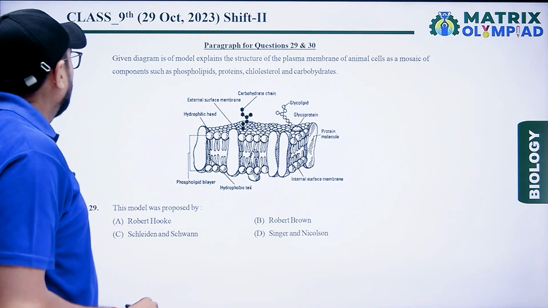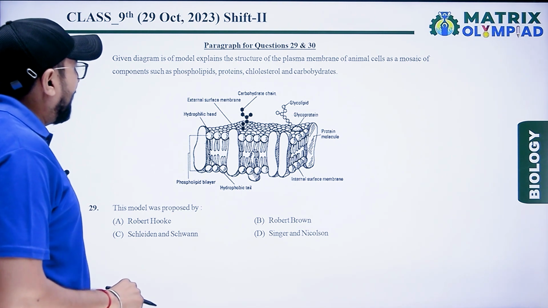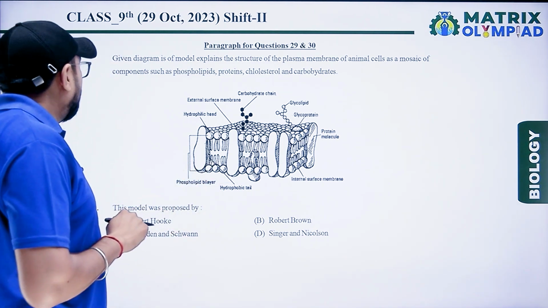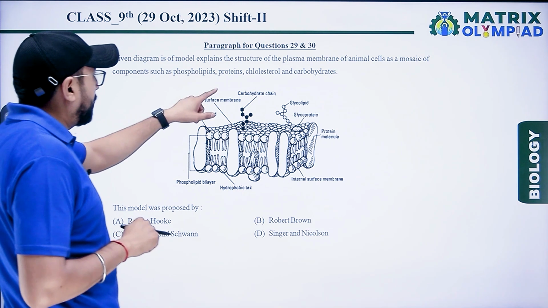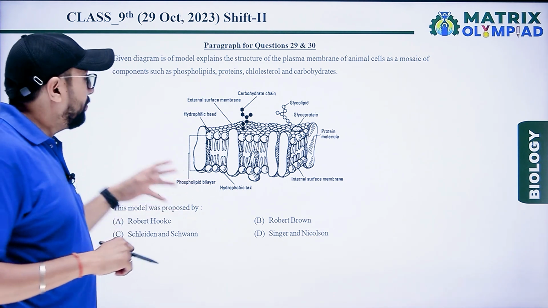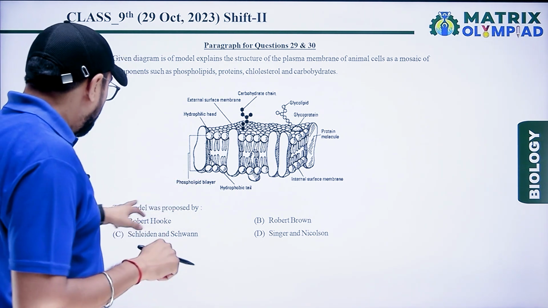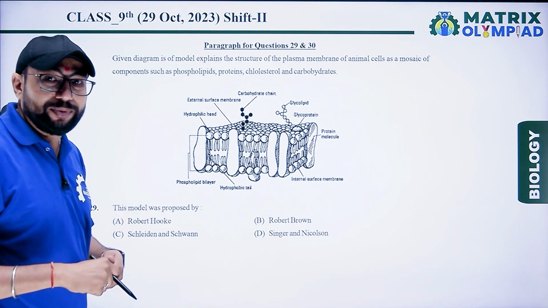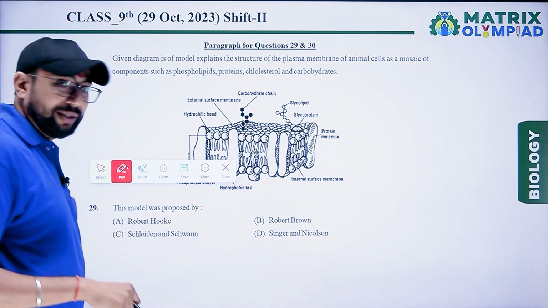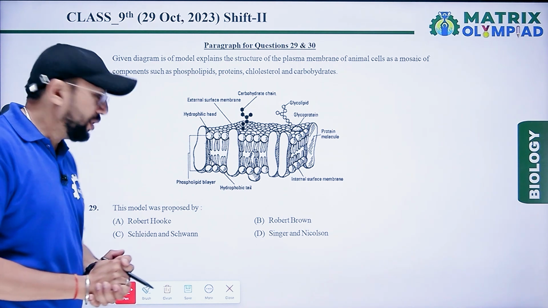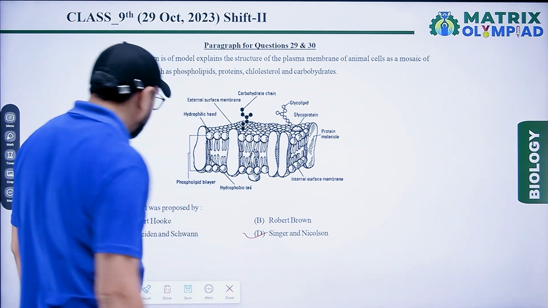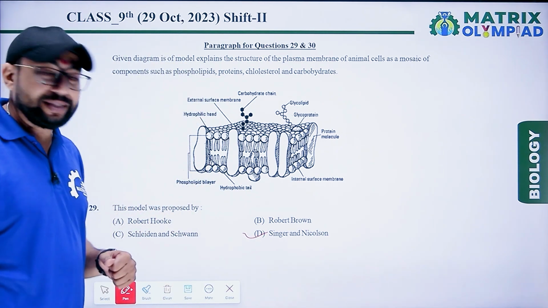Next one. The given diagram is the model explaining the structure of the plasma membrane of animal cell as a mosaic of components such as phospholipid, protein, cholesterol and carbohydrate. This one is the cell membrane, the plasma membrane model. This model was proposed by Robert Hooke? No. Robert Brown? No. Schleiden and Schwann, they are related to cell theory. Last one is Singer and Nicolson. The right answer for this question is proposed by Singer and Nicolson.